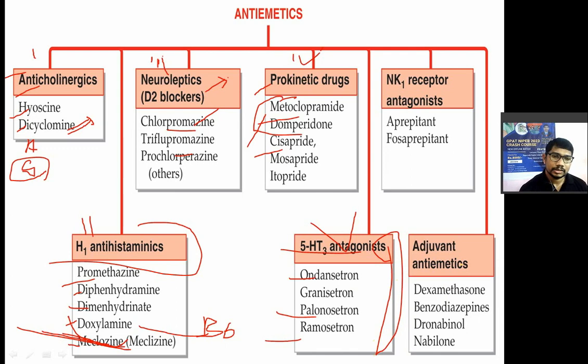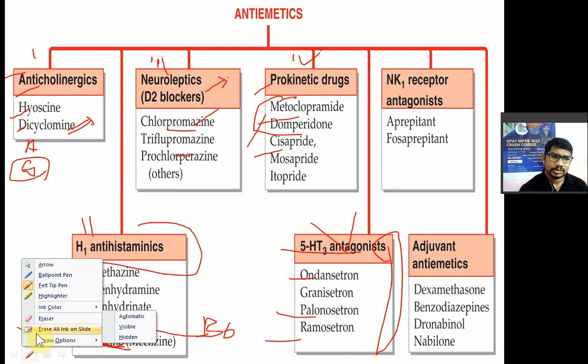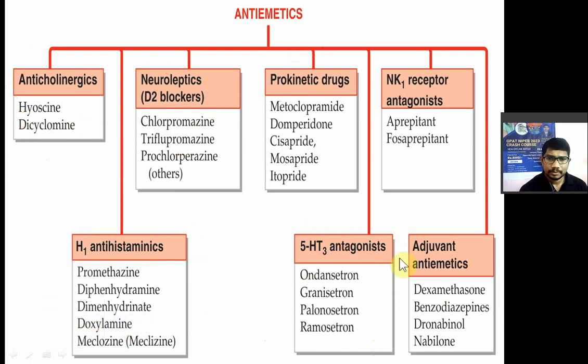Out of that, ondansetron is a short-acting drug. Palonosetron is the most potent drug among the cetrons, as well as a longer-acting drug. ये most potent भी होता है, longer acting भी होता है. This is slower acting, right? These are the fifth class.